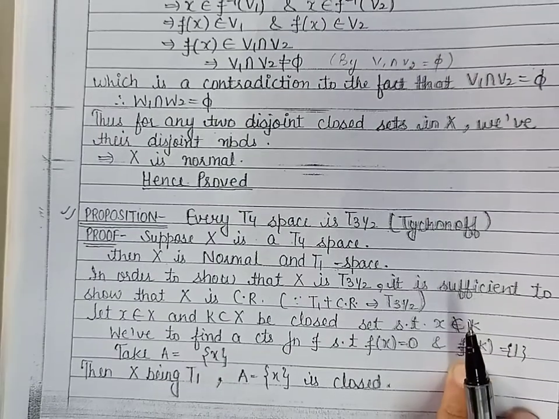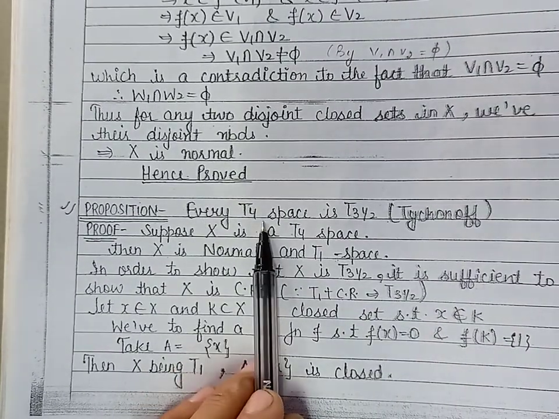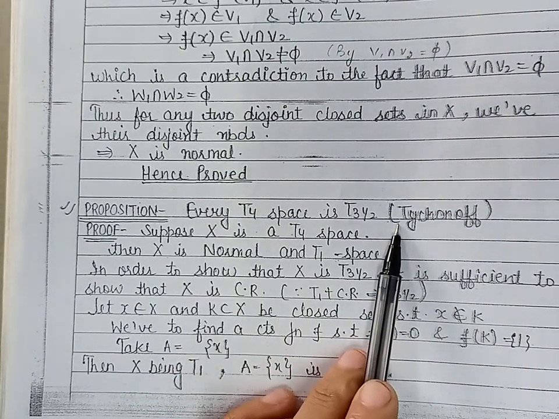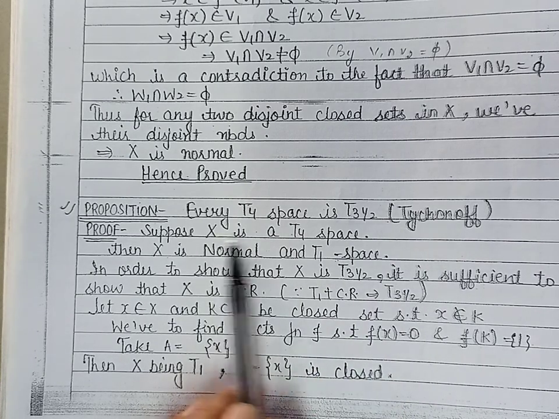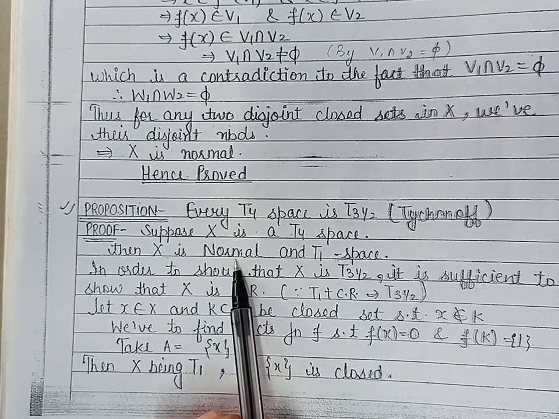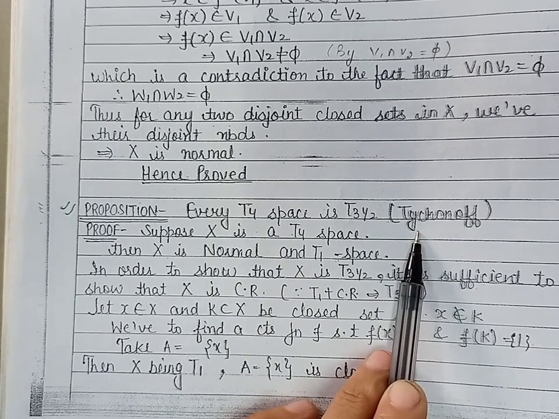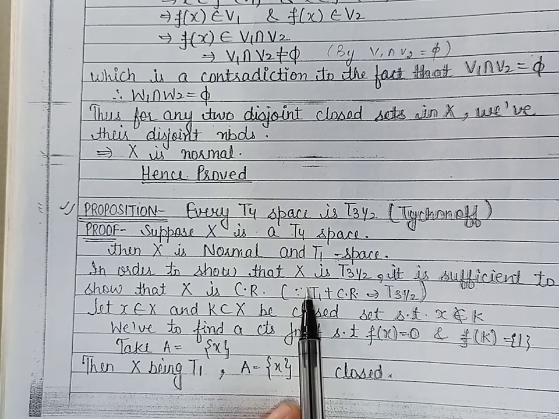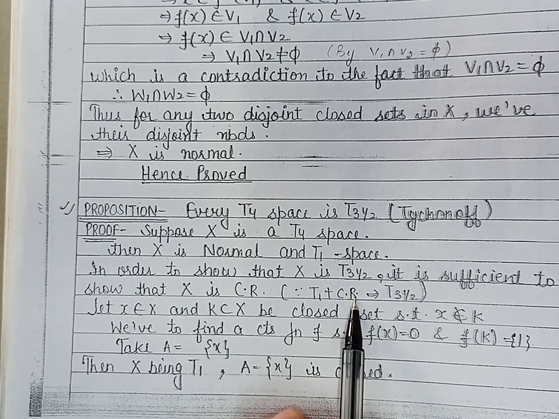Now next theorem is every T4 space is Tikhonov space. So let us take a topological space which is T4. By definition of T4 space, it is T1 as well as normal. Now we have to prove that this topological space is Tikhonov space. It means we have to prove that it is T1 as well as completely regular.